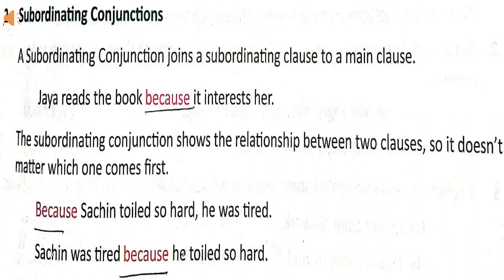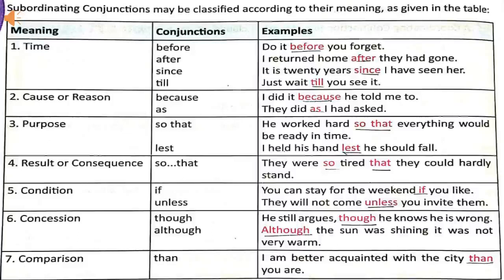So any clause we can write down in the beginning. Because Sachin toiled so hard, he was tired. Sachin was tired because he toiled so hard. Meaning of both these sentences is same. Subordinating conjunctions are classified according to their meaning.